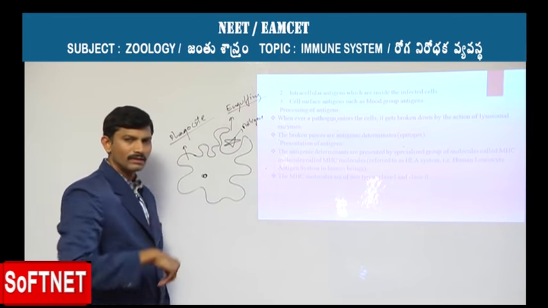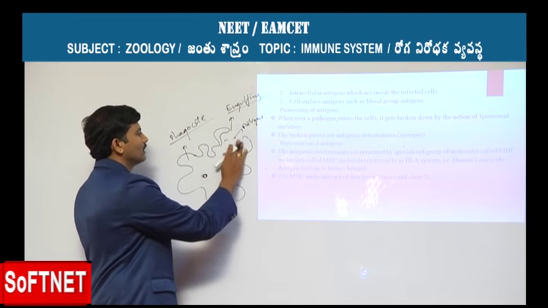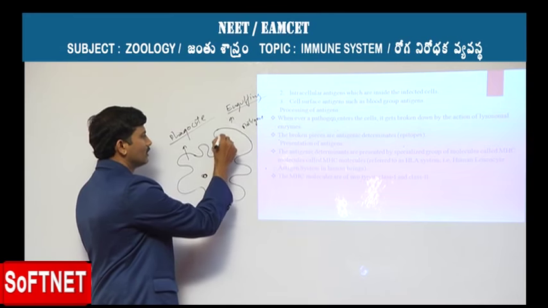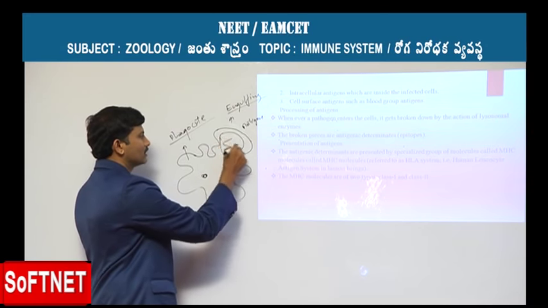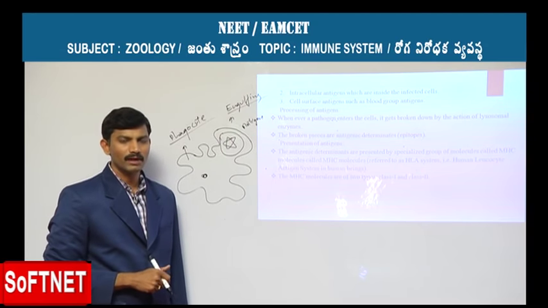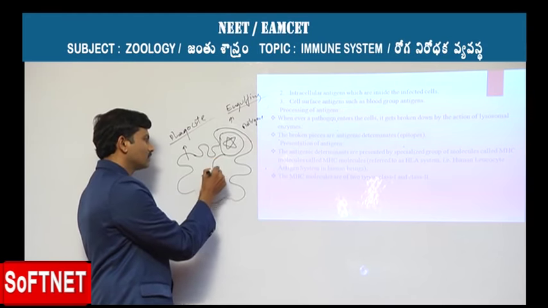So as it is engulfing the antigen, at the next stage it enters inside the cell. Once this entire process is completed, the antigen comes inside the cell. So the process of engulfing, or phagocytosis, is over. Now inside the cell, the lysosome is present,